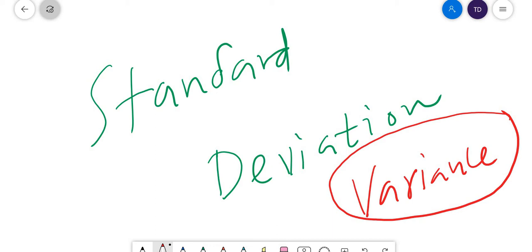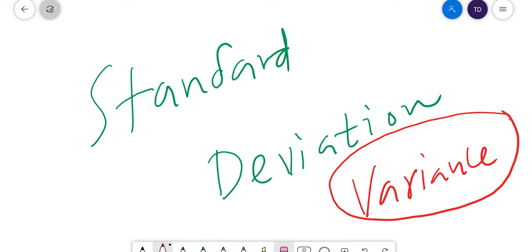In the same way, standard deviation is also a measure of spread between data points in a data set. So in statistics, the standard deviation is a measure of the amount of variation or dispersion of a set of values.